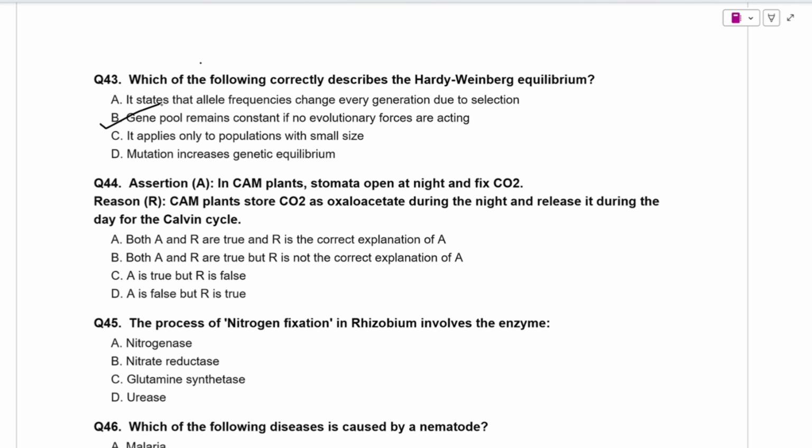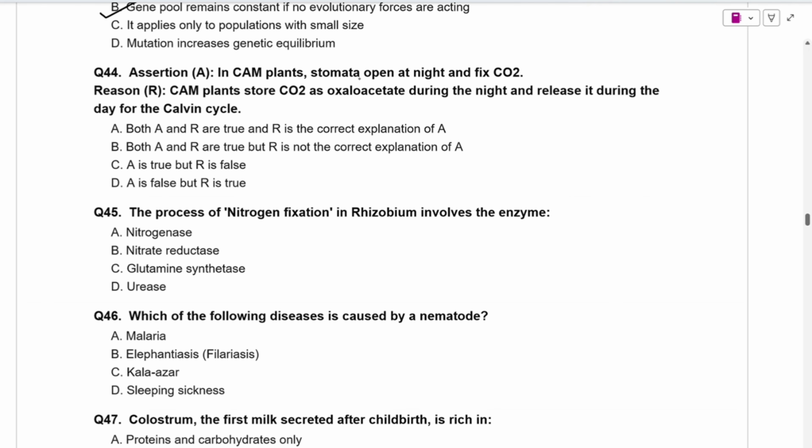Assertion is, in CAM plants stomata open at night and fix CO2. Yes, this is a true statement. CAM plants store CO2 as oxaloacetate during the night and release it during the day for the Calvin cycle. Yes, this statement is also true and it is fully satisfying the assertion. So here option A is correct.